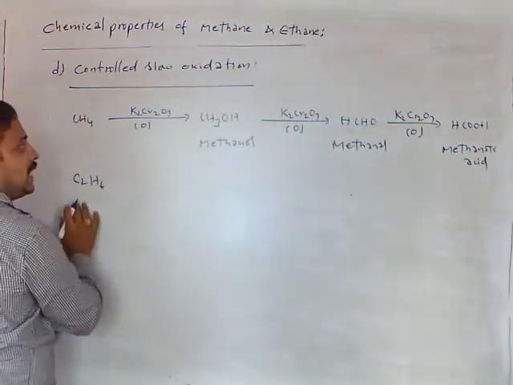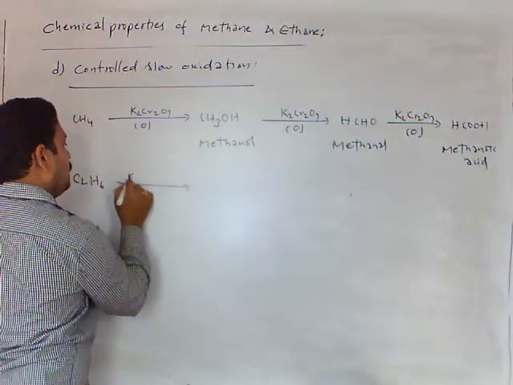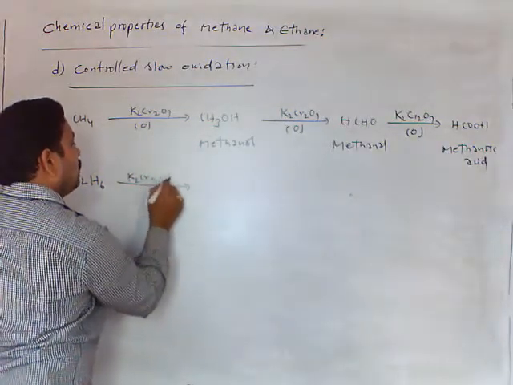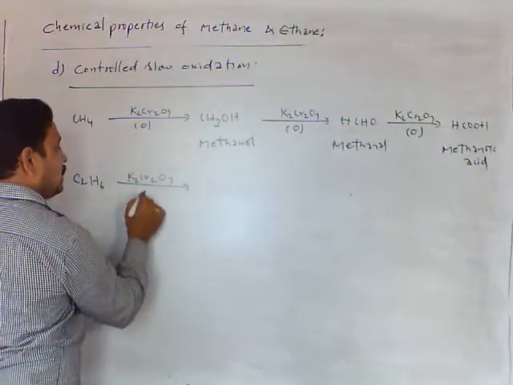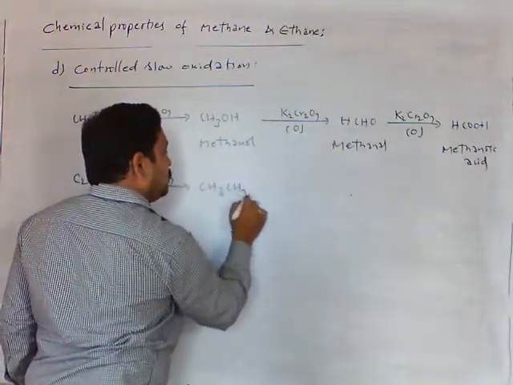Now the next one is C2H6, ethane, I am taking. You can expect here K2Cr2O7 oxidation, CH3CH2OH.